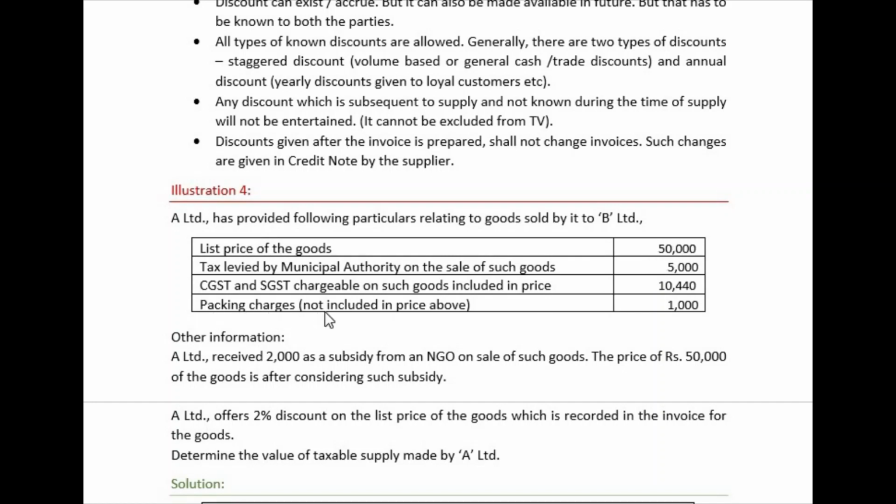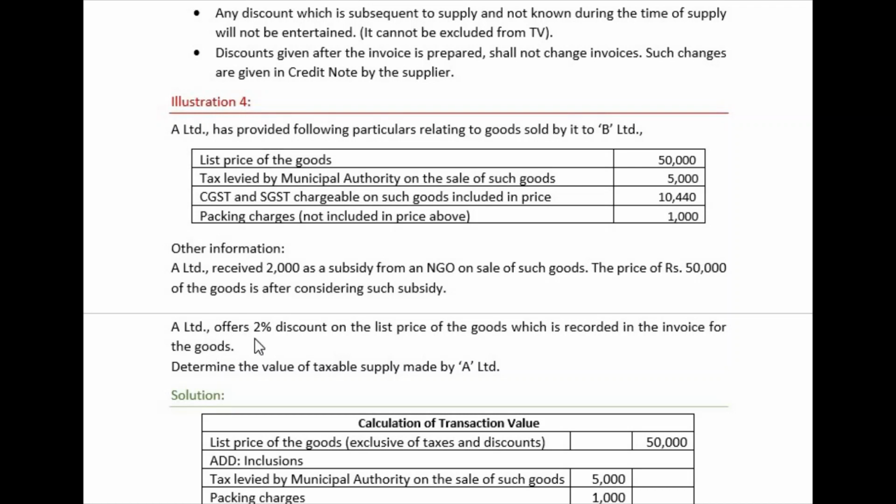Packing charges are not included in the price above. Packing charges, so 1,000, is not included in this price. Other information: A Limited received 2,000 as a subsidy from an NGO, a non-government organization, other than a government organization. Do you remember? It is an inclusion, right, on sale of such goods. The price of 50,000 of such goods is after considering such subsidy, right? So A Limited offers a 2% discount on the list price of the goods, which is recorded in the invoice for the goods. Determine the value of supply.